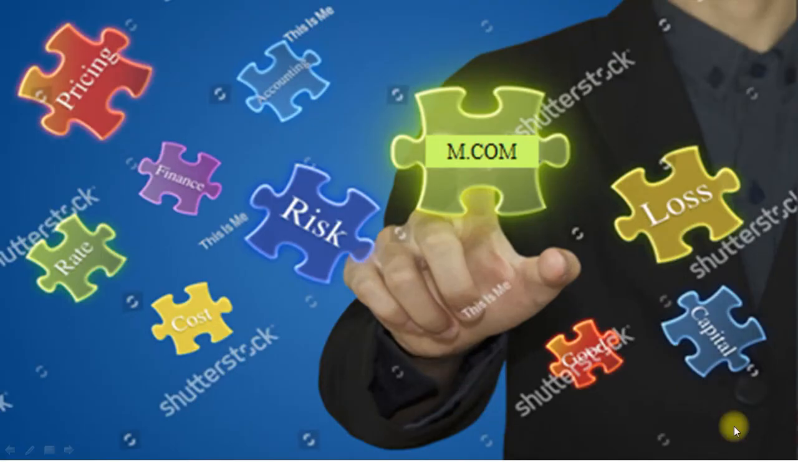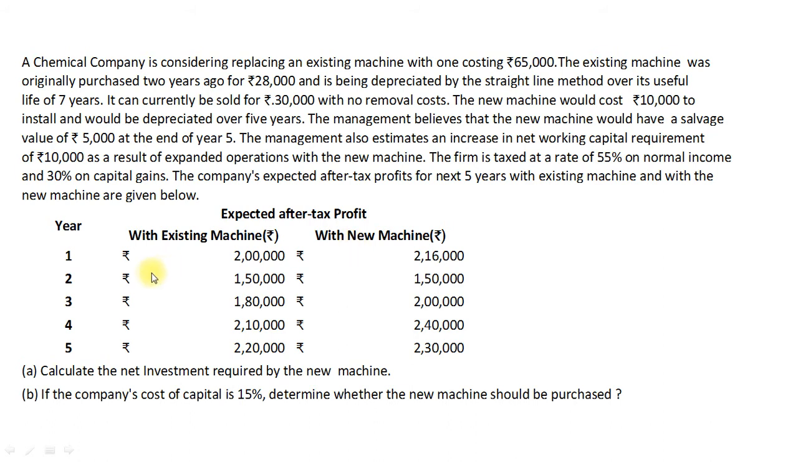Dear students, today we will solve one example of capital budgeting in the subject Financial and Management Accounting, paper 7, for class MCOM semester 3, Veer Narmad South Gujarat University. Here is the question. A chemical company is considering replacing an existing machine with one costing rupees 65,000.